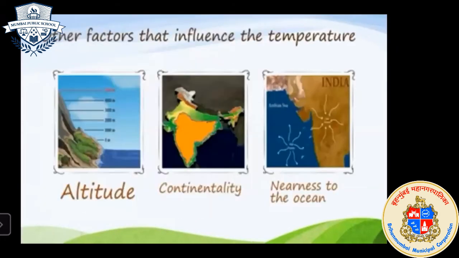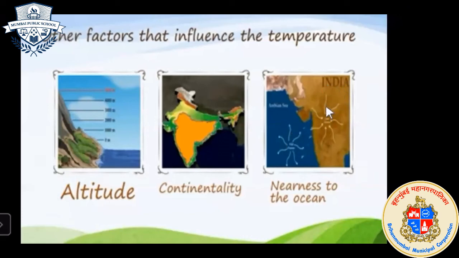Okay, so see children here, nearness to the ocean. This is our country India and it is near to the ocean. This is the Arabian Sea. So this area will be influenced by this sea. The atmosphere of this area will be affected by this sea. The sea also plays an important role in the climate of that particular area. So the Arabian Sea also plays an important role in the atmosphere of our country.